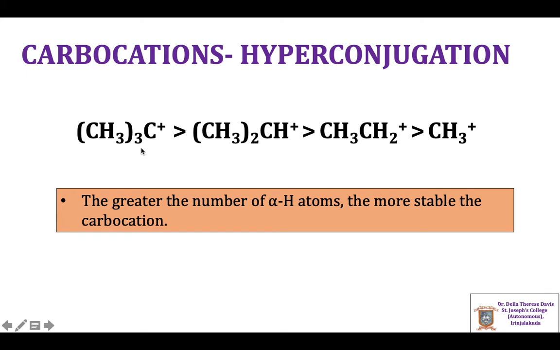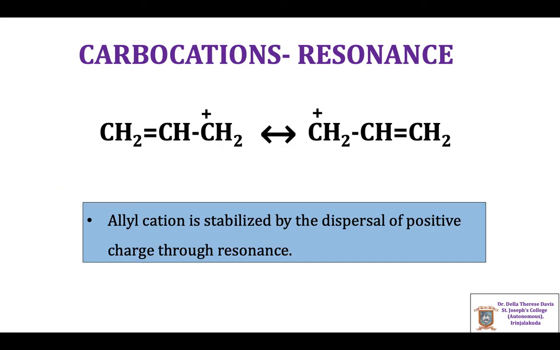Thus, on the basis of hyperconjugation, tertiary carbocation is more stable than secondary carbocation, which is more stable than primary carbocation, which is again more stable than methyl carbocation. The stability of unsaturated carbocations can be explained on the basis of resonance.